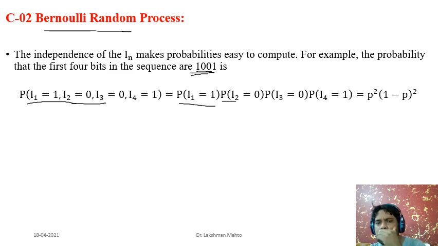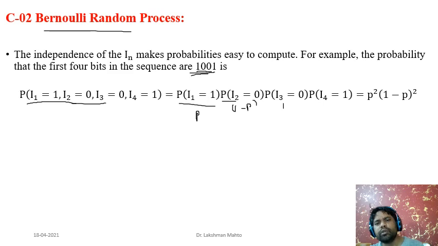So each Ik is a Bernoulli random variable. So what is the probability of this one? It is talking about the probability of success. The probability of success will be P. And what is the probability of I2 equal to 0? It is talking about the probability of failure. That probability of failure would be what? 1 minus P. And this one, the probability that I3 is taking value 0.